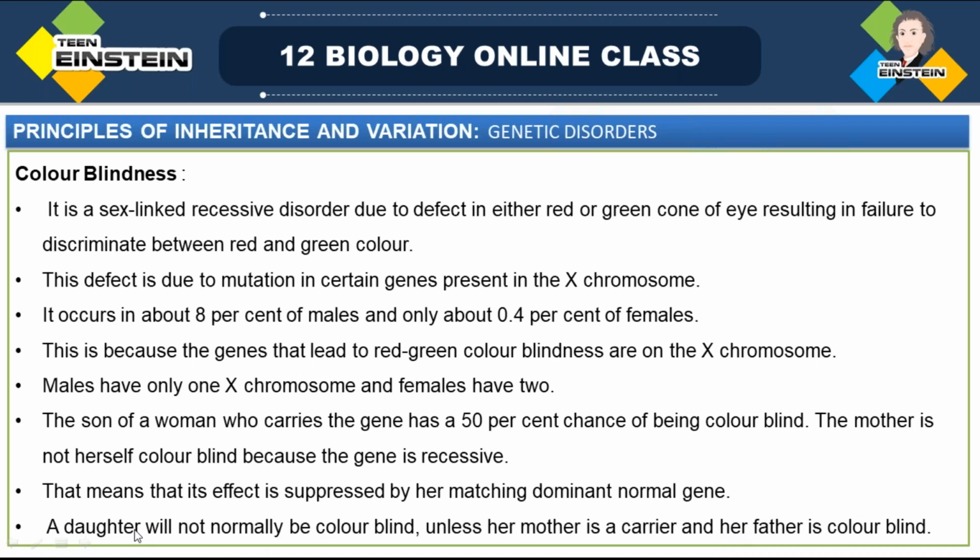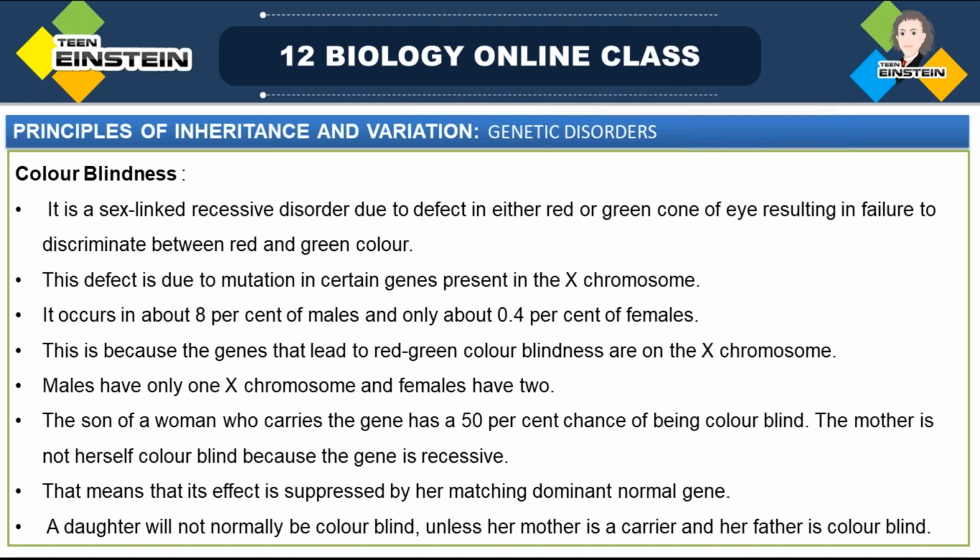The daughter will not be colorblind unless her mother is a carrier. If the mother is not a carrier and the father is colorblind, the daughter will never be colorblind. But in the case of a male, there is a chance.